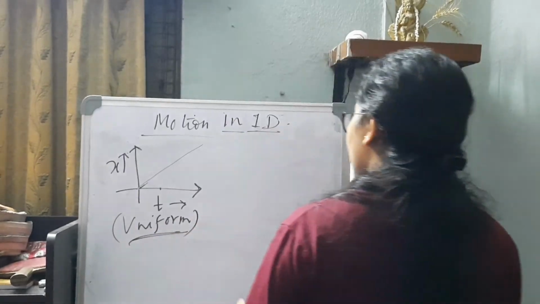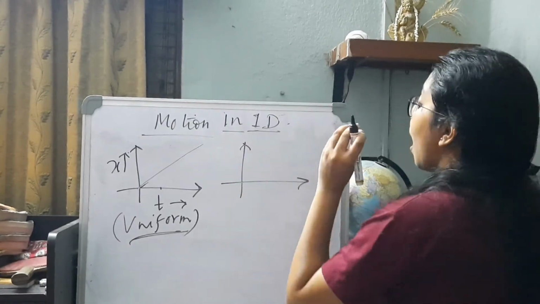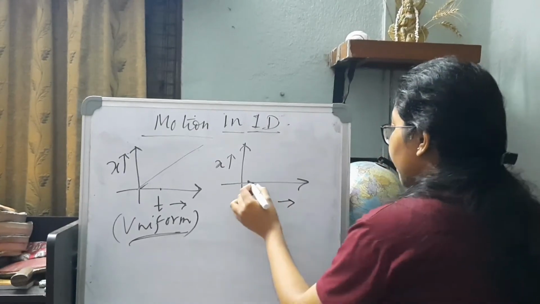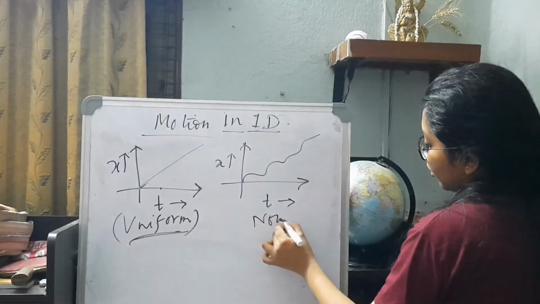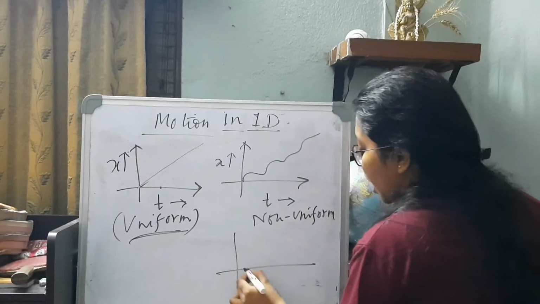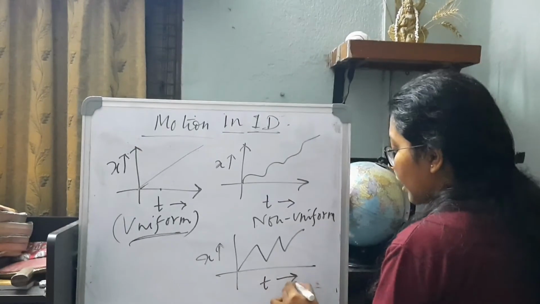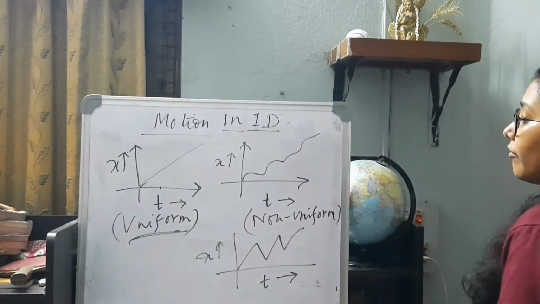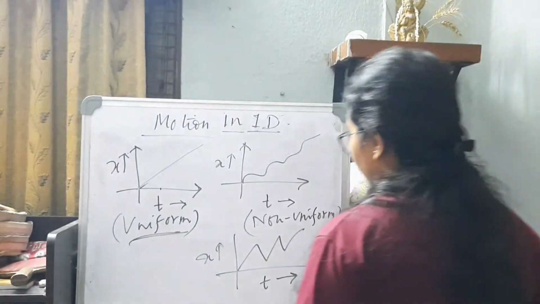Now when we are representing a non-uniform motion, that means unequal distances travelled in equal intervals of time, it will not be a uniform graph, maybe this sort of a graph. It shows that this is a non-uniform motion, or maybe this type of a graph between x and t. That means the distance is very much irregular. So this shows that it is a non-uniform motion. So this is how we indicate the non-uniform displacement time graph.